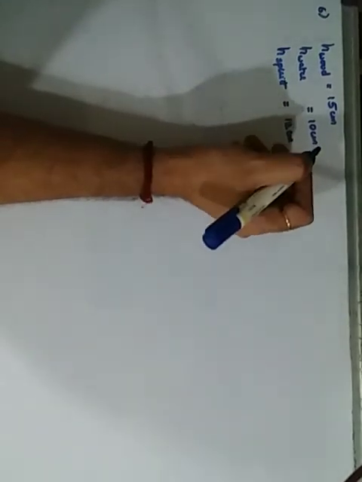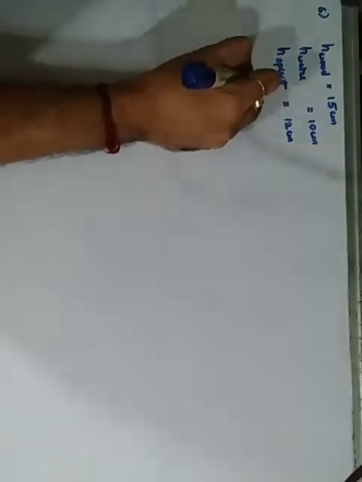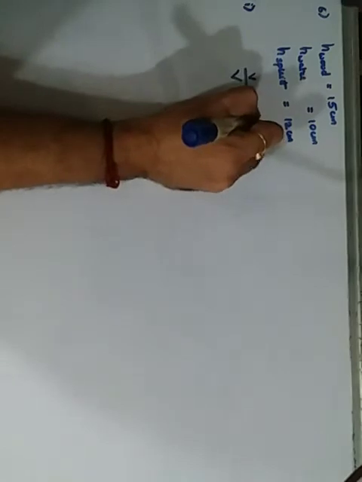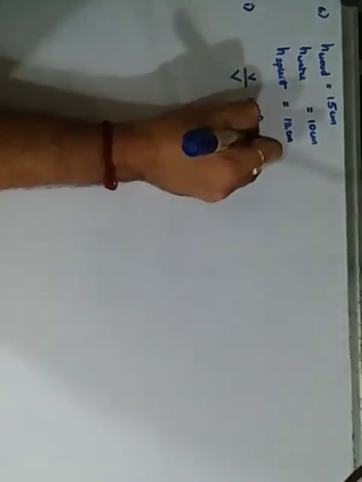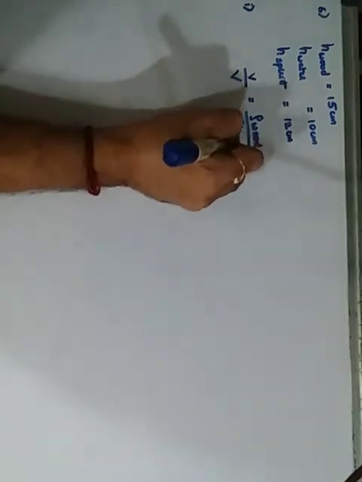Okay, so how do we go for it? As per the law, small v upon capital V is equal to the density of the wood upon the density of water.